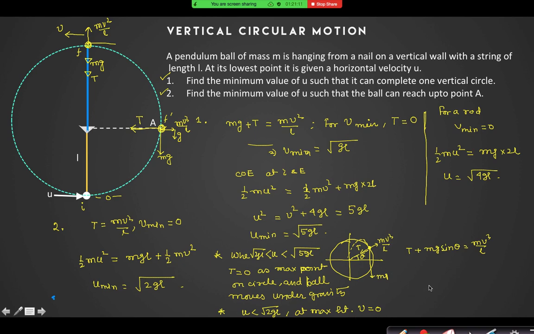You can see that at maximum height, the tension is always balancing the component of mg. Tension is equal to mg cos theta plus mv squared by L. So at maximum height, which will be 0 first? v will be 0 first, but tension will not be 0 at the maximum height.